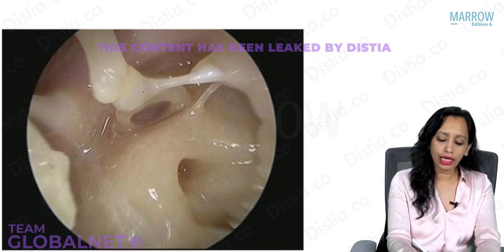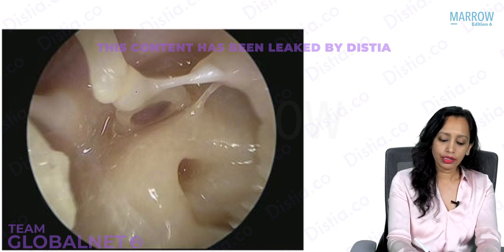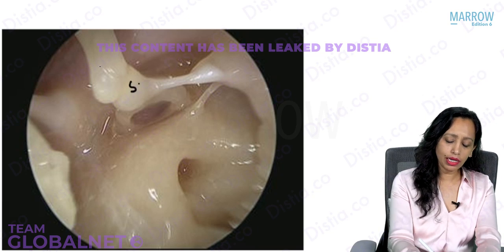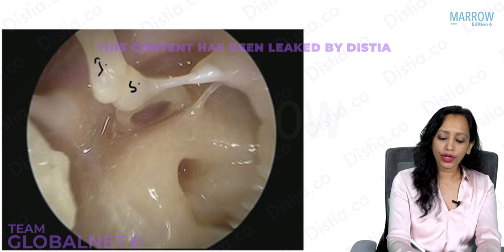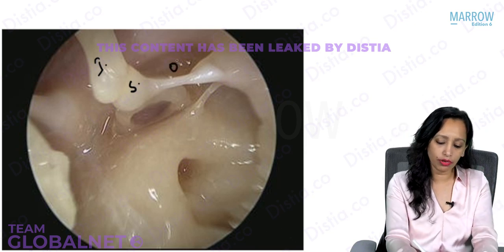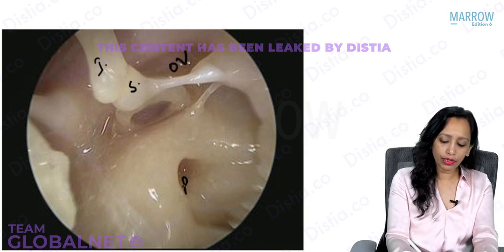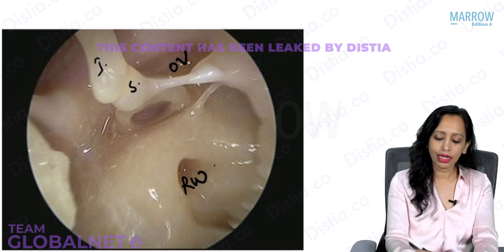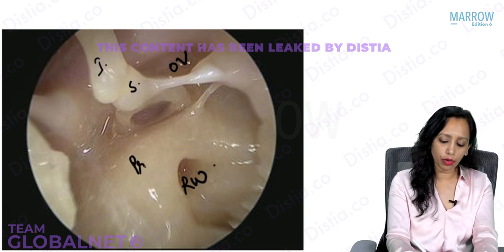When we are seeing the stapes, this here we know is the stapes. This will be the incus. So we can make out now the stapes is in the horizontal orientation. Here is the oval window. So below that, this window will be the round window. Yes, have you identified this? And in the center this bulge is the promontory.